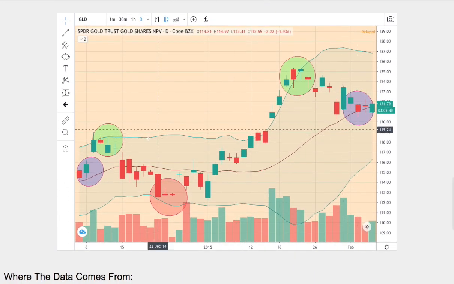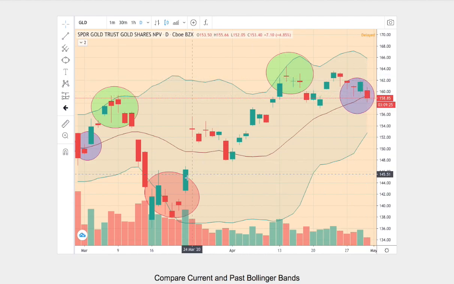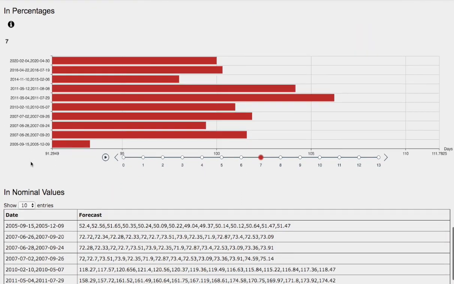And now the trend in question, we start off at the middle Bollinger Band, then proceed to touch the upper Bollinger Band, reverse to the bottom Bollinger Band, and then climb higher to the upper Bollinger Band and revert back to the mean, the middle Bollinger Band. So what we have here is 1, 2, 3, 4, 5 points. We also have 1, 2, 3, 4, 5 points. So there's reason to believe if the trends and patterns are the same, the outcome and forecast should be fairly the same.